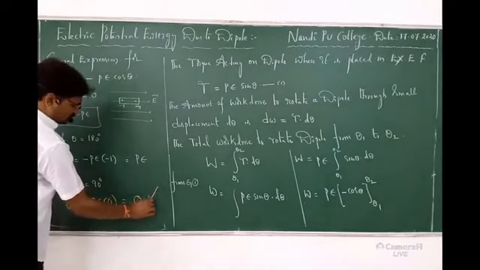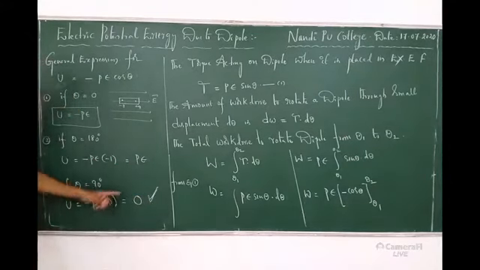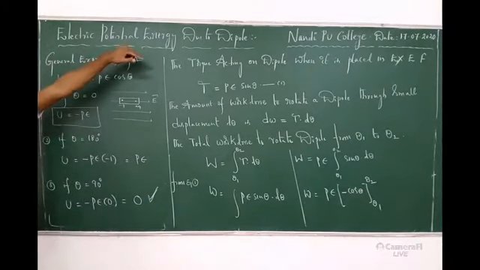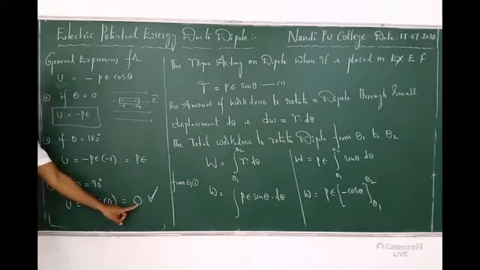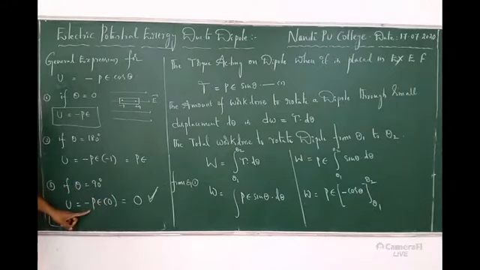So the point is, initially I started and gave one different reason, but as per the expression also, we have the same information. When theta is equal to 90 degrees, U is equal to minus PE cos theta, so the total value is 0. That is the potential energy as per the expression. But you see the two conditions. When theta is 0, minus PE. When theta is 180, PE.